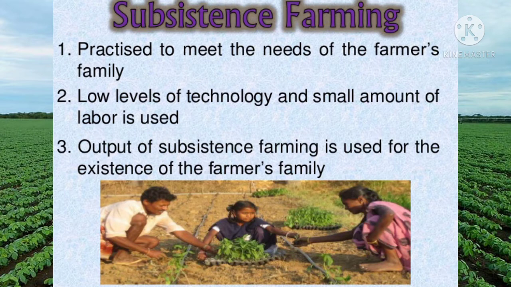If we go through the characteristics of primitive subsistence farming, it is practiced on small patches of land, and old technology and primitive tools like hoes and digging sticks are used to cultivate the fields. The farmers depend on the monsoon and natural fertility of the soil.